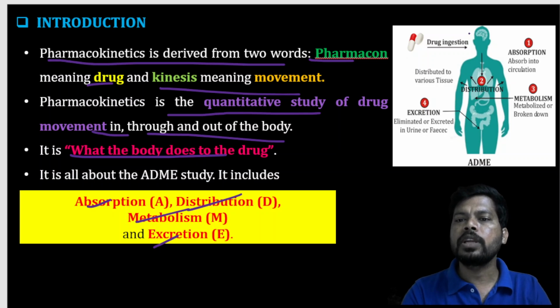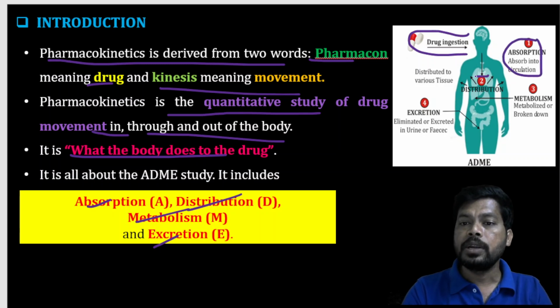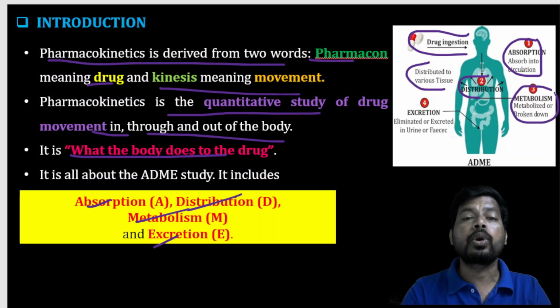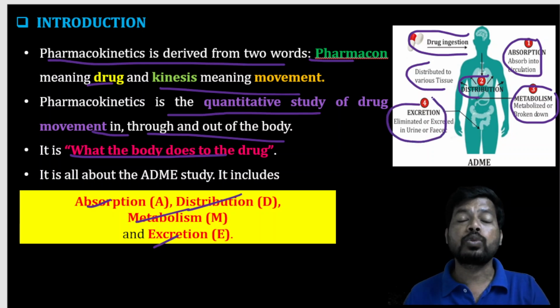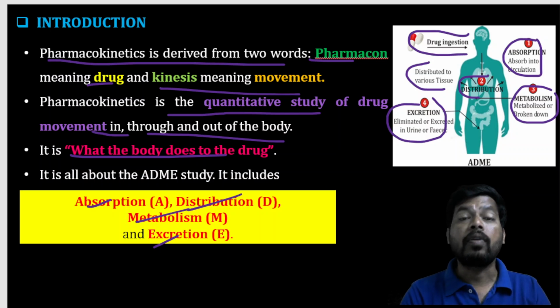Simply, you can see here drug ingestion, and after ingestion, absorption into the systemic circulation, the blood, and after that distribution to the various body parts for showing its action. Next, metabolism, where the drug is metabolized or broken down, inactivation. Next, excretion, elimination, where it is excreted in urine or through the fecal matter. So this is simply the introduction to pharmacokinetics.